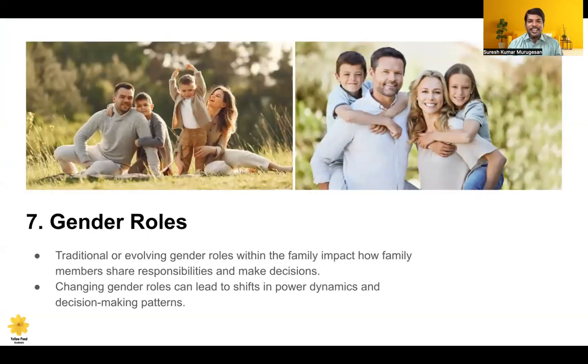Traditionally, there are different roles. Family impact: how family members share responsibility and make decisions is very important, as I said earlier, in the family dynamic. See, when only one member in the family takes all the roles and responsibility, at one point of time the other members may say that they have not done anything. That may be the root cause for family conflict, so it should be avoided. So different gender roles need to be taken care of.